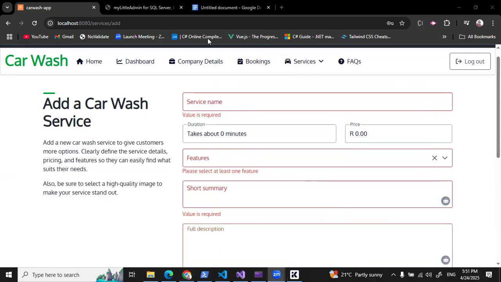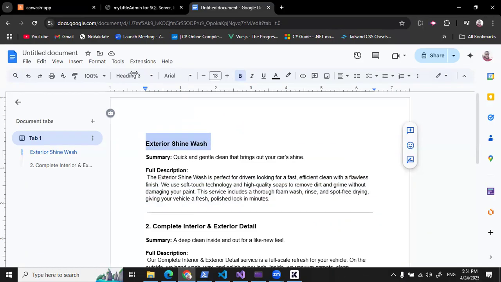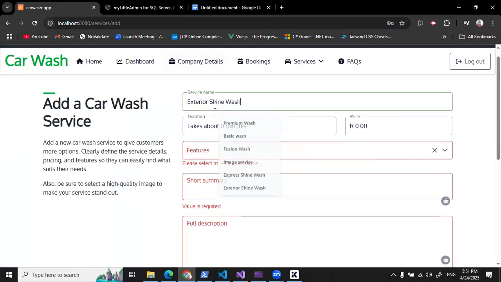So let me quickly create a service. Let me quickly enter these details. I already have some generated information about car wash services, and I'm going to be copying and pasting this information, starting with the title or the name. So I'm going to copy this name and paste it in here.